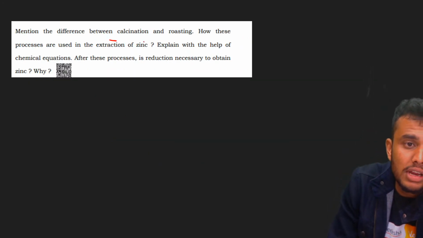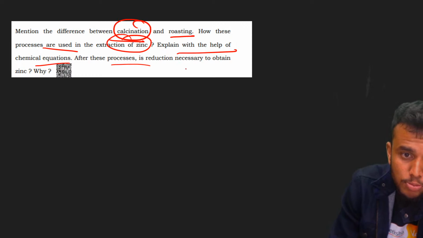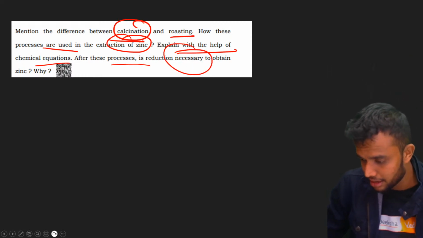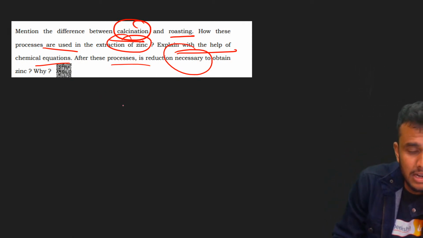Mention the difference between calcination and roasting. How are these processes used in the extraction of zinc? Explain with the help of chemical equations. After this process, is reduction necessary to obtain zinc? Why? So many questions. It is a 5 marks question. Let's start with calcination and roasting.